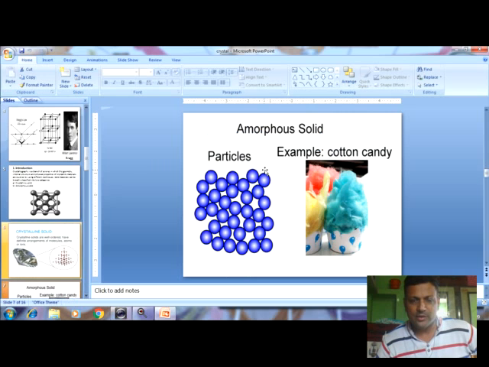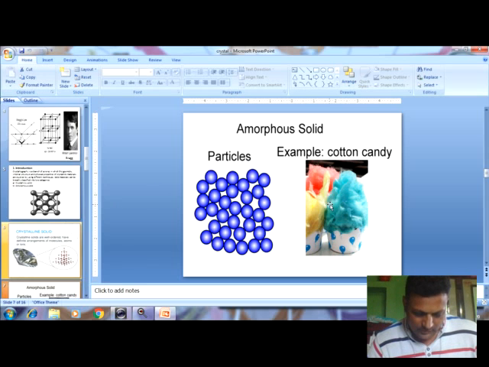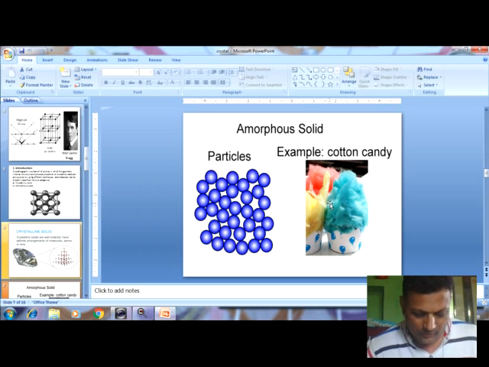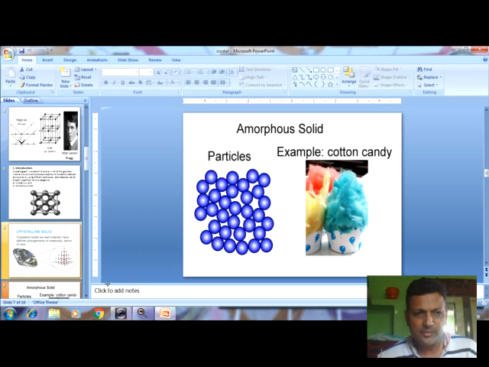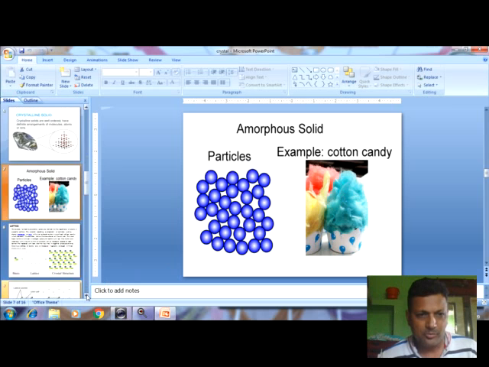In amorphous solids, the particles are randomly arranged. The example is cotton candy. In amorphous, we know, as you saw previously, glass, plastic, wood, etc. are also examples of the amorphous, because this arrangement is not repeated, regular and periodic.